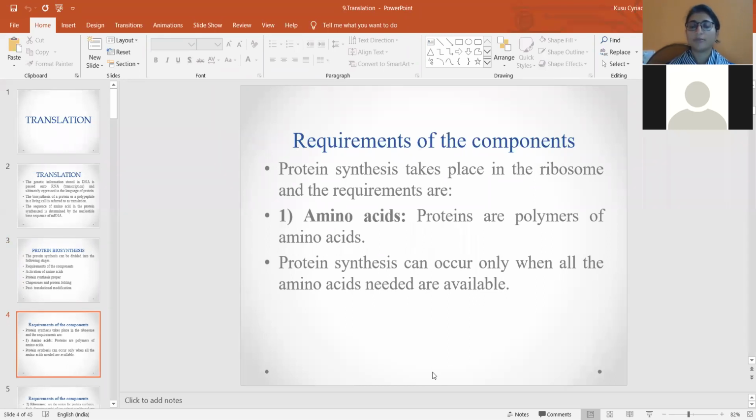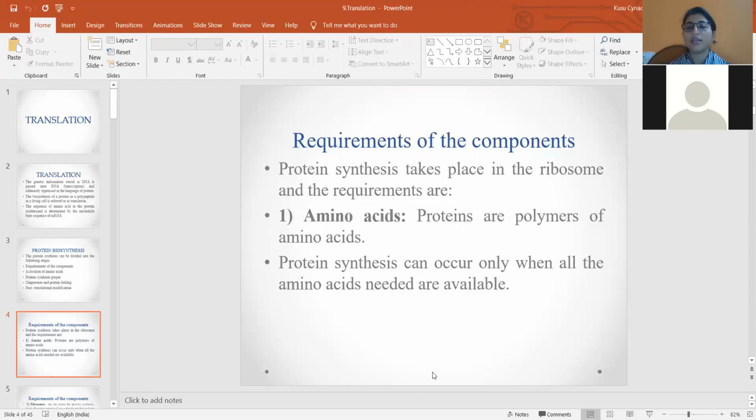For protein synthesis, we know transcription is happening in the nucleus, whereas translation is happening in the cytoplasm. The site of protein synthesis is mainly the ribosomes. So ribosomes are the place where the proteins are getting synthesized. What is the first requirement for protein synthesis? That is the amino acids.